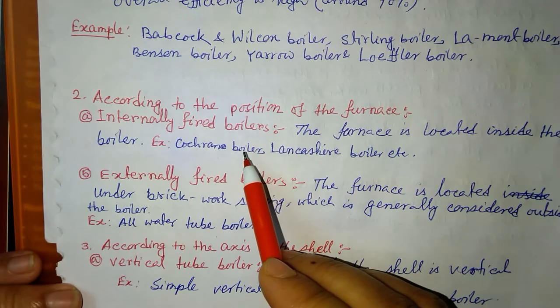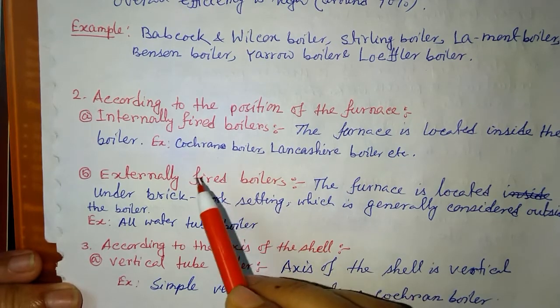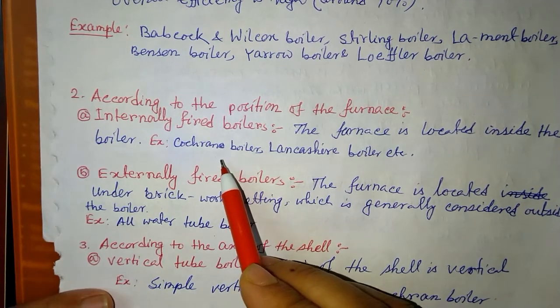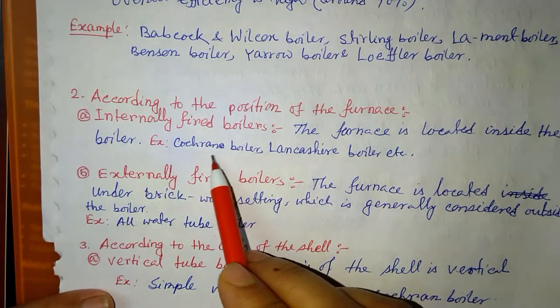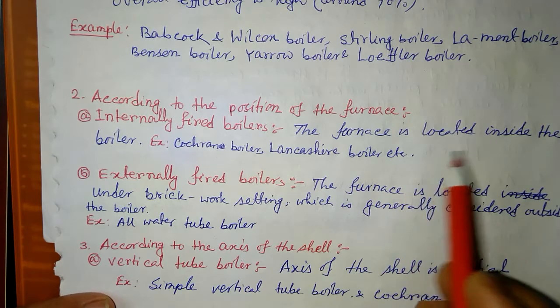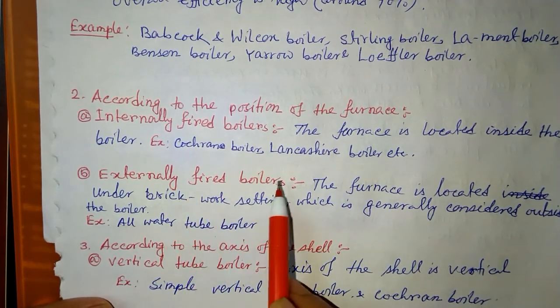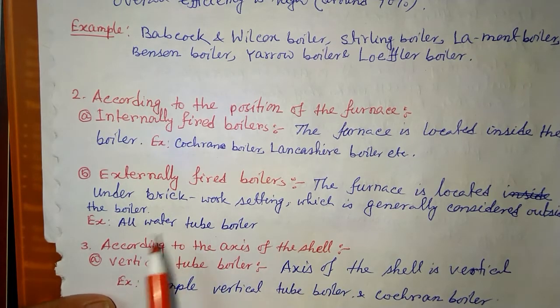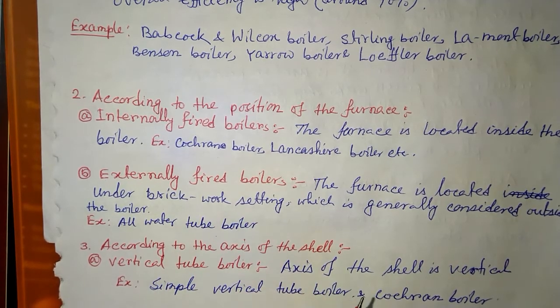For internally fired boiler examples, almost all kinds of fire tube boilers are internally fired boilers, like the Cochran boiler, Lancashire boiler, etc. And externally fired boilers means all kinds of water tube boilers, where our furnace is located outside the boiler. Okay, so this is our externally fired boiler.